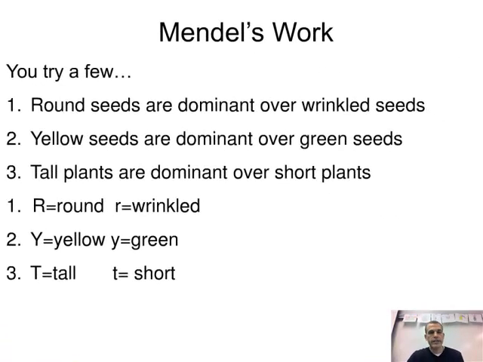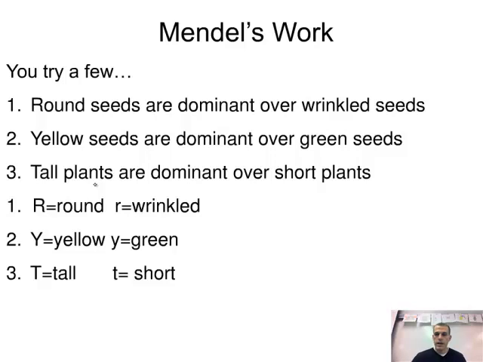Okay, so here we're going to give you a quick little practice. Round seeds are dominant over wrinkled seeds, and you can see the answer on the bottom here: big R equals round, little r equals wrinkled. You have to use those letters. You have to use the dominant trait as the capital letter, and the lowercase letter is the recessive trait. Yellow seeds are dominant to green seeds, so big Y would be yellow, and little y would be green. And then tall versus short. Tall is the dominant trait, short is recessive, so big T equals tall, and little t equals short.